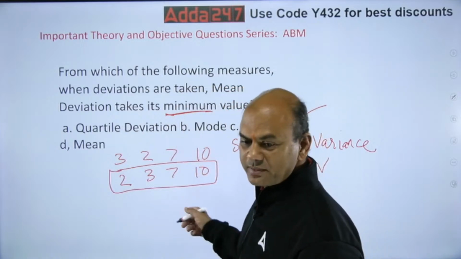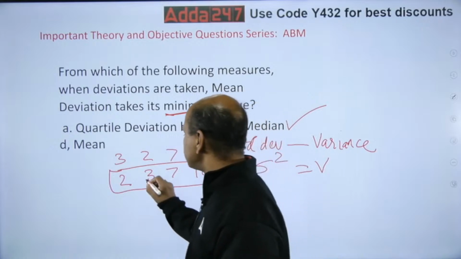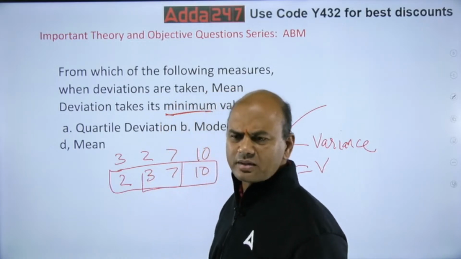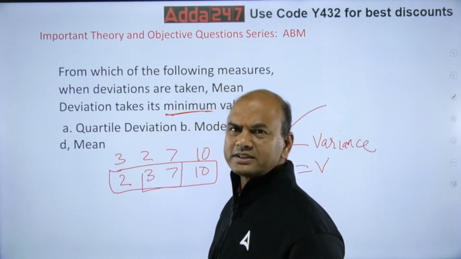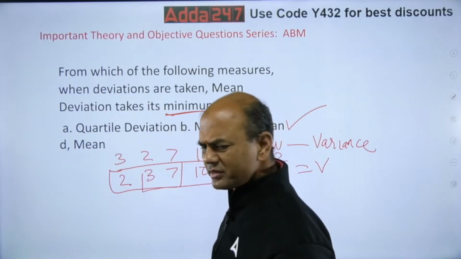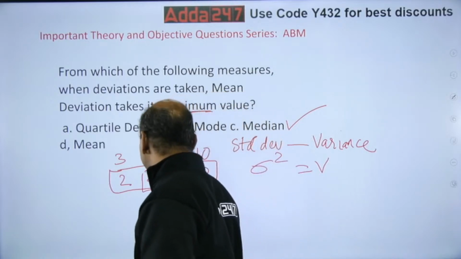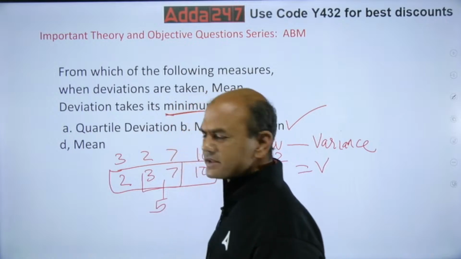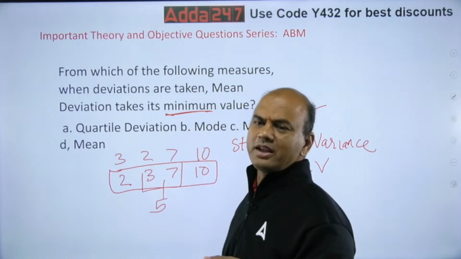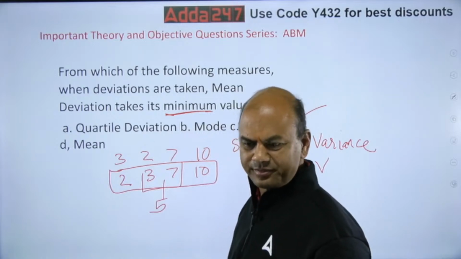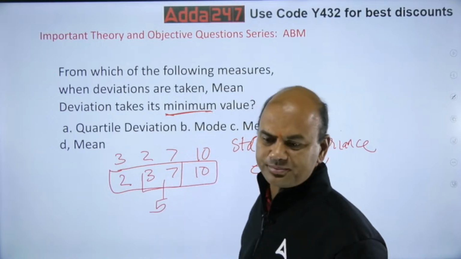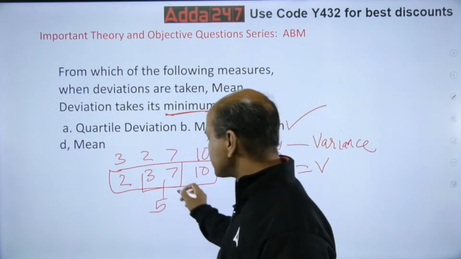Once you arrange them in serial order, take the central numbers. The central numbers are 3 and 7. The average of 3 and 7: 7 plus 3 is 10, divided by 2 is 5. So your median is 5. This is known as the median. Mean you already know, the average. Mode, mean, median. This is all for ungrouped data. Clear?